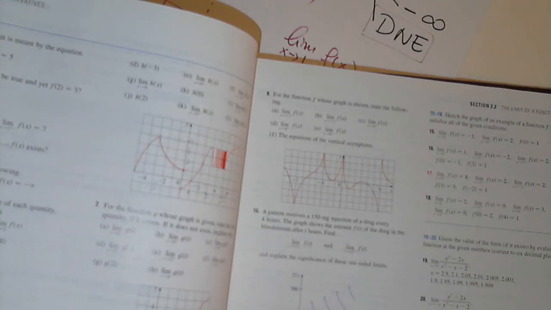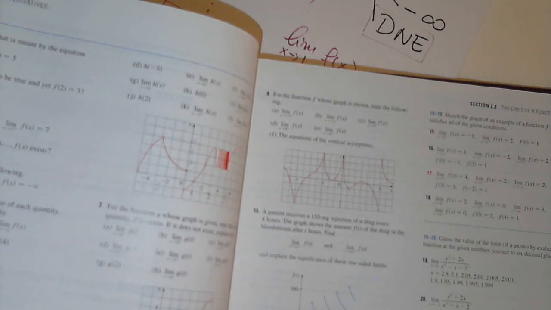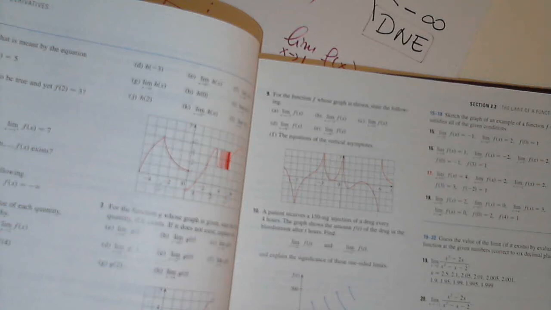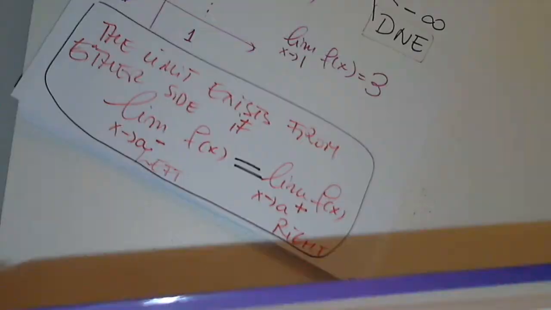So there are 4 possibilities. Positive infinity both sides, vertical asymptote. Negative infinity both sides, vertical asymptote. And these are the other 2. Still vertical asymptote. So every time we write that the limit from either side is infinity or negative infinity, we know it's a vertical asymptote. Okay? Good. I would like us to graph a piecewise-defined function, a simple one, and then an example.